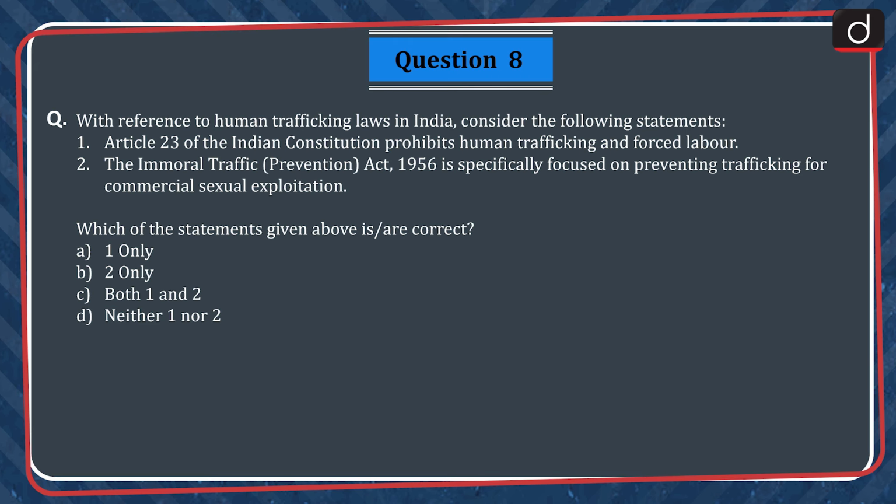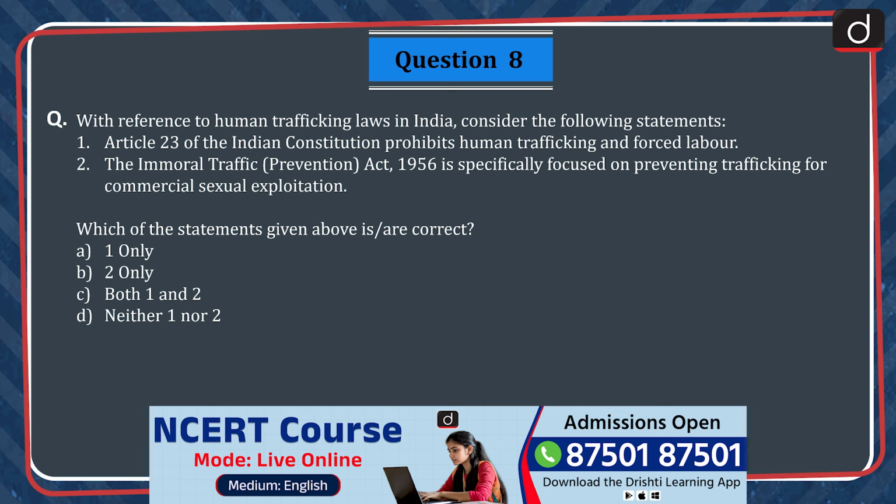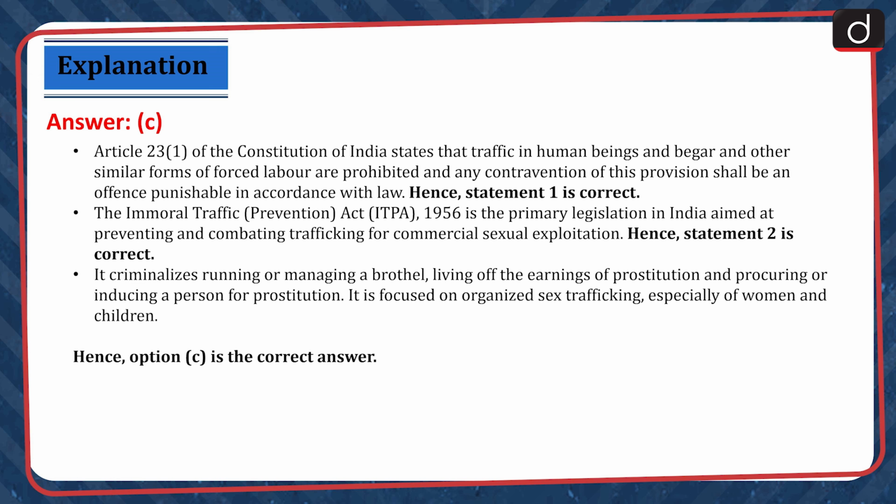Question 8. With reference to human trafficking laws in India, consider the following statements. 1. Article 23 of the Indian Constitution prohibits human trafficking and forced labor. 2. The Immoral Traffic Prevention Act 1956 is specifically focused on preventing trafficking for commercial sexual exploitation. Which of the statements given above is or are correct? A. 1 only. B. 2 only. C. Both 1 and 2. D. Neither 1 nor 2. The correct answer is option C.